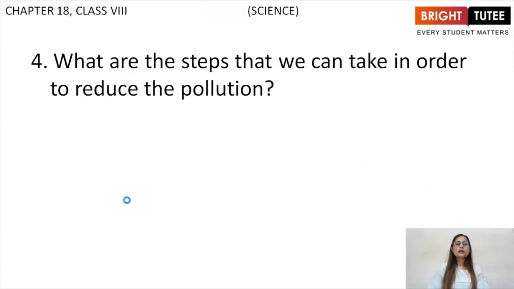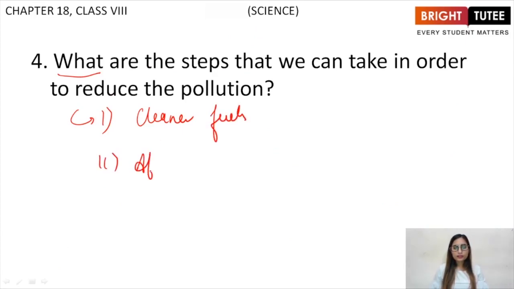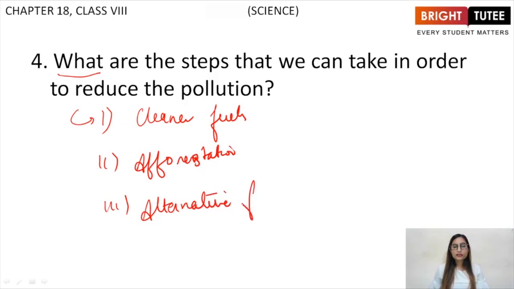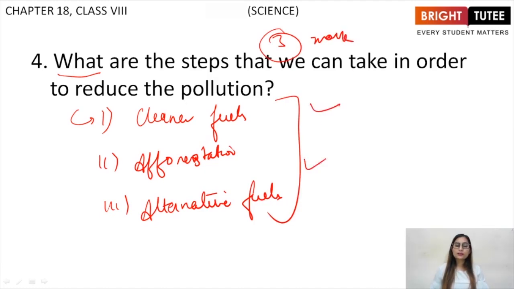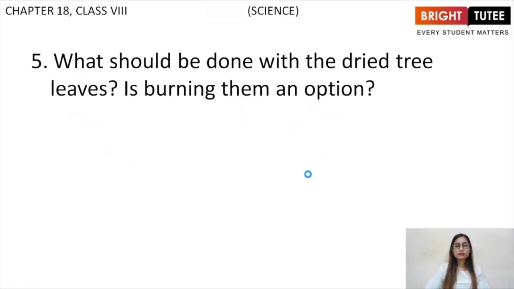Fourth question: what are the steps that we can take in order to reduce pollution? As we have already told, we should switch to cleaner fuels, afforestation, alternative fuels. These are the steps that should be taken. You will be explaining this in detail because this will be a 3-mark question. Explain every point in detail, right?